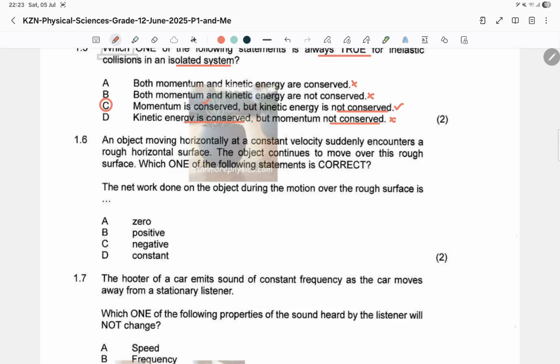Now, an object moving horizontally at a constant velocity. So what do we know? Constant velocity, forces are in equilibrium, balanced. This is the law of inertia, Newton's first law. Now, it suddenly encounters a